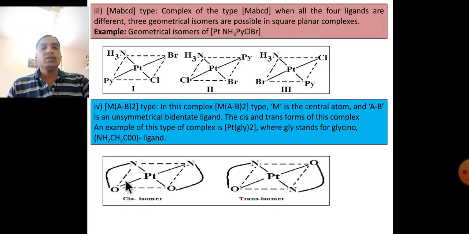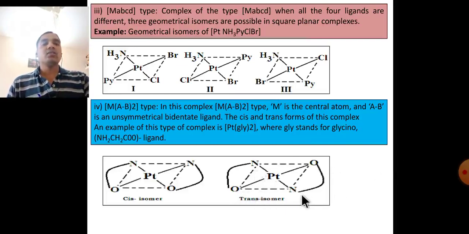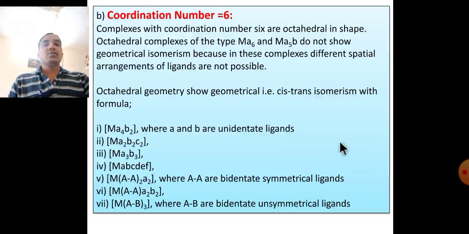These two are the cis isomer, because the N are adjacent and the O are adjacent. But in this complex the N are opposite to each other and the O are opposite to each other. That is why it is the trans isomer.